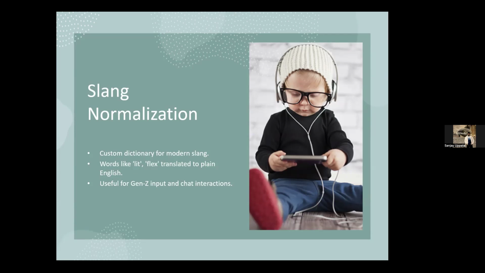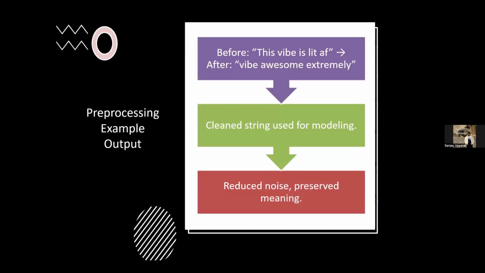In the next slide, we show the pre-processing example output. To show how the pre-processing steps come together, let's look at an example. Suppose the user types, I'm not even mad. That song was lit. After tokenizing, stopword removal, lemmatization and slang normalization, this sentence is cleaned to: not mad song exciting.